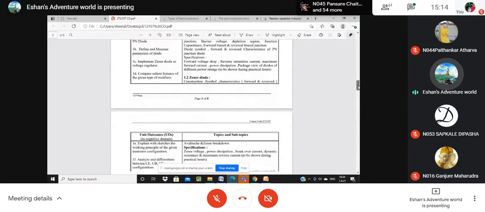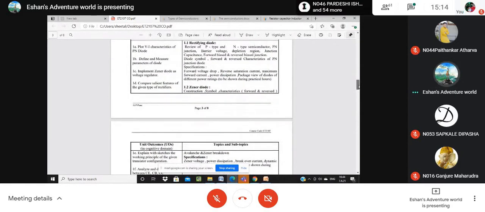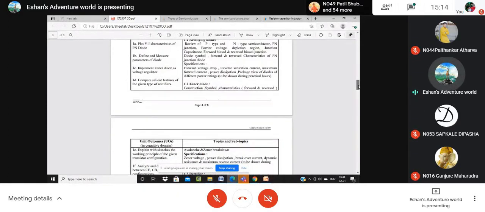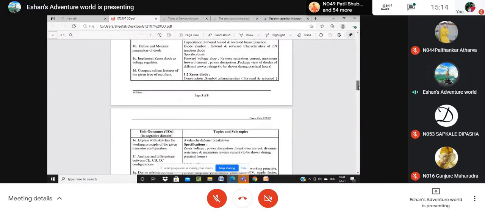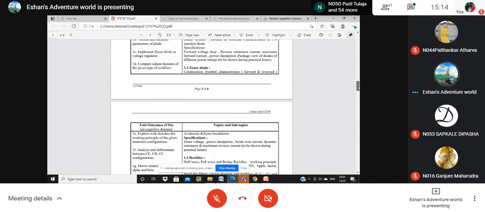And the next one is the Zener diode. It is a special type of diode. It is again an electronic component, but it is different from the rectifying diode. Therefore, it is given a special name, Zener diode. Here we have to study the symbol of the diode, its construction, and its different characteristics. It means how it is connected in a circuit, forward or reverse, and in which manner it is connected. We have to see this in this chapter.